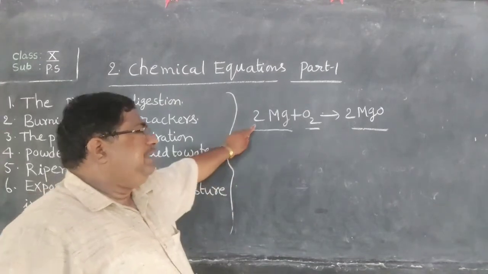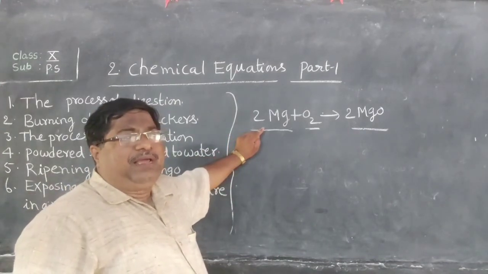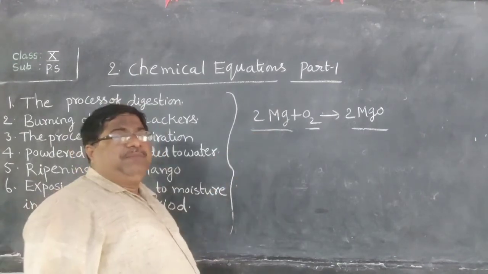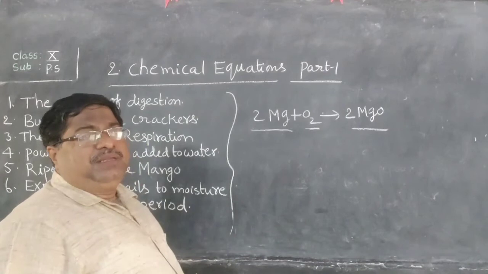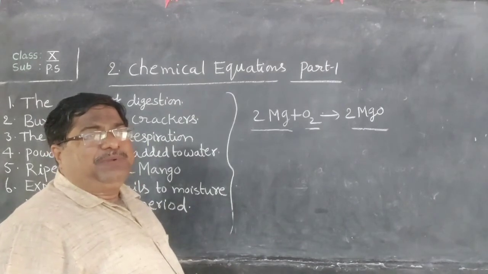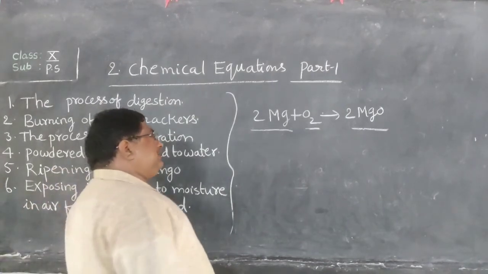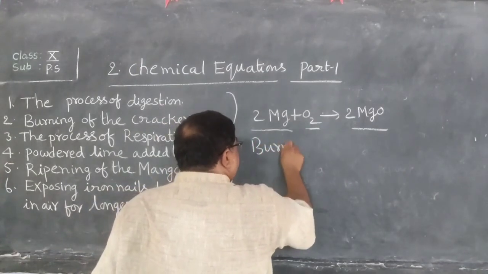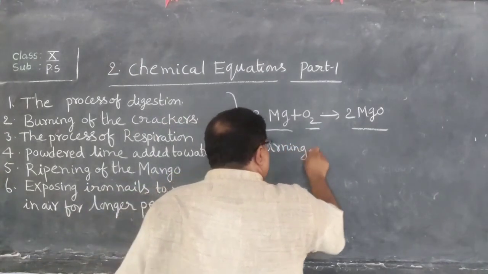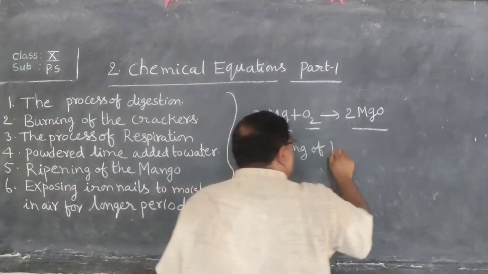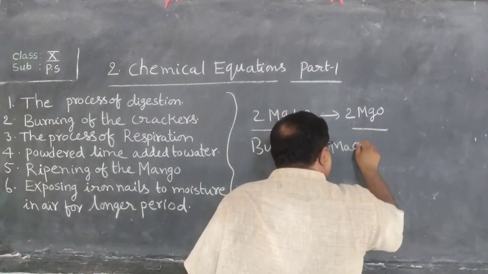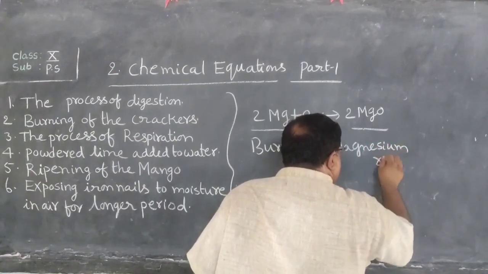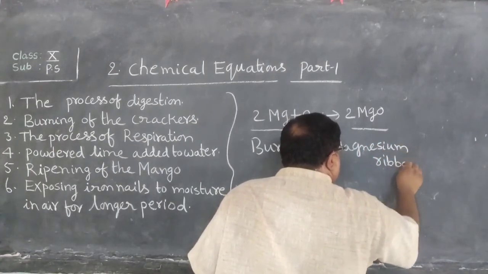No new substances are formed. But in the burning of crackers or the burning of magnesium ribbon, because magnesium ribbon is present in the crackers, it is different.